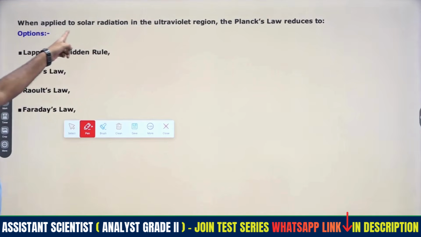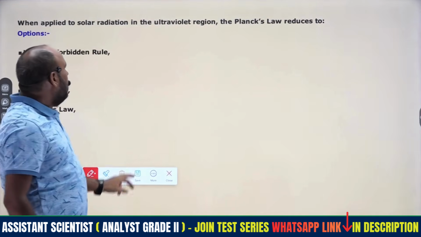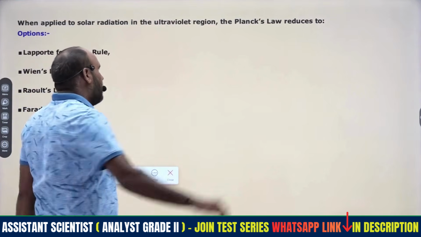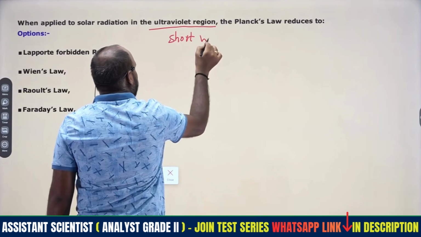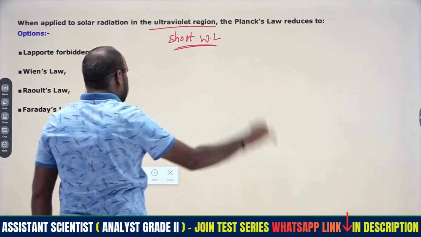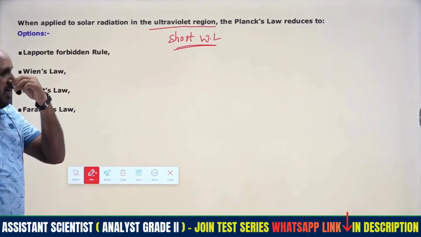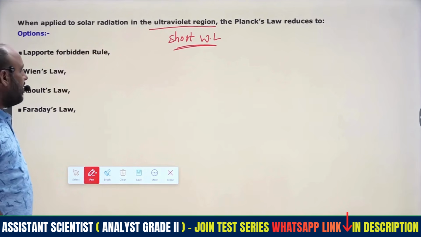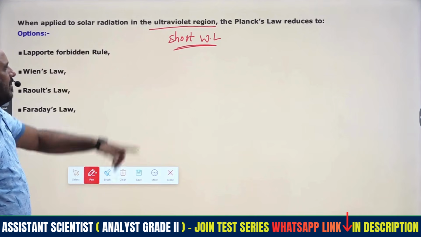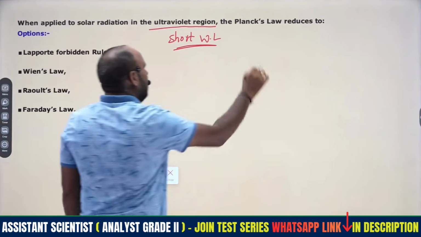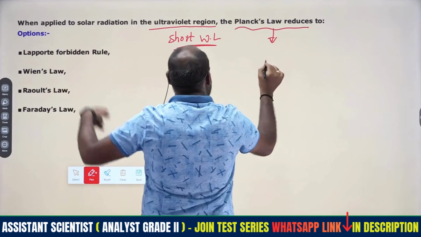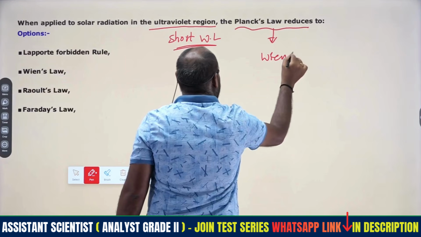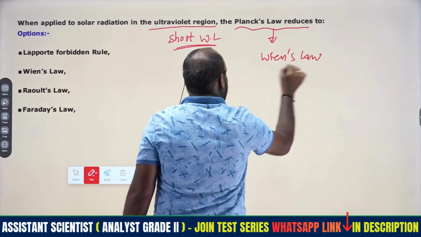When applied to solar radiations in the ultraviolet region, remember that the ultraviolet region is a short wavelength, right? So that is UV. IR will be long wavelength, right? Short wavelength and long wavelength. Planck's law will reduce, and when Planck's law reduces, it becomes Wien's law. With short wavelength, the radiative intensity decreases exponentially as the lambda value decreases. So the reduction of Planck's law is known as Wien's law, right?